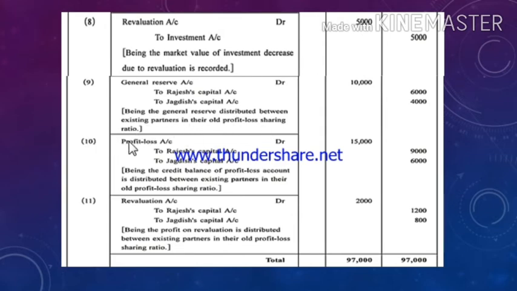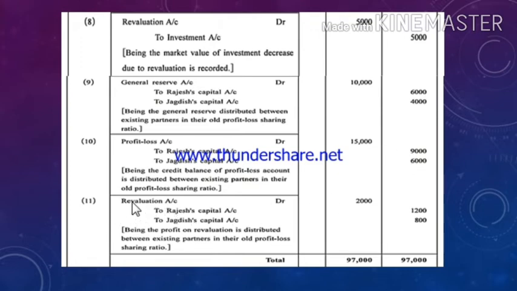10th journal entry, profit and loss account debit to Rajesh capital account to Jagdish capital account. Being the credit balance of profit and loss, credit balance means profit, or when the credit side total is more than the debit side, then it is profit. So P&L account debit to partners capital account, that is Rajesh and Jagdish capital account credit. 15,000 is to be distributed in the ratio of 3:2, it would come to 9,000 and 6,000.